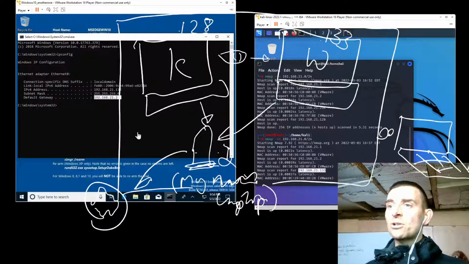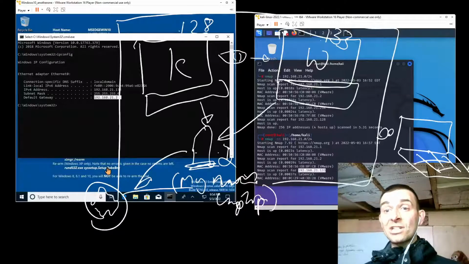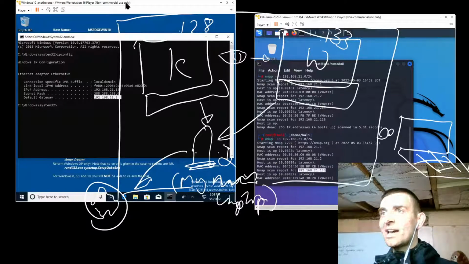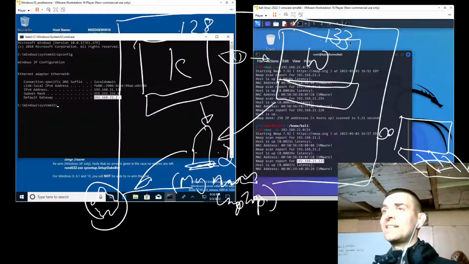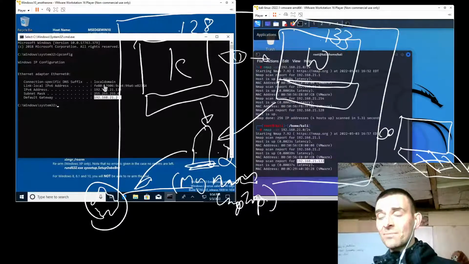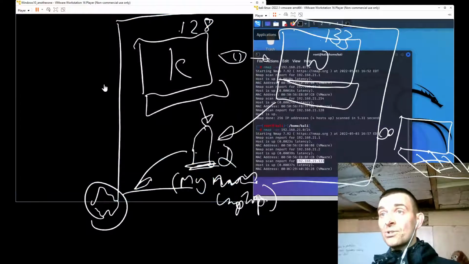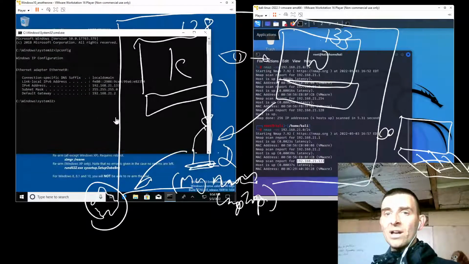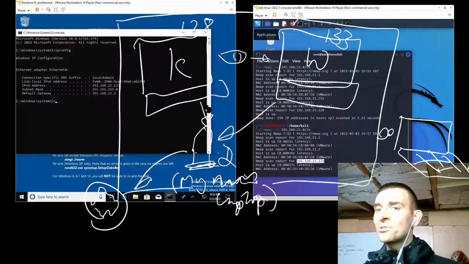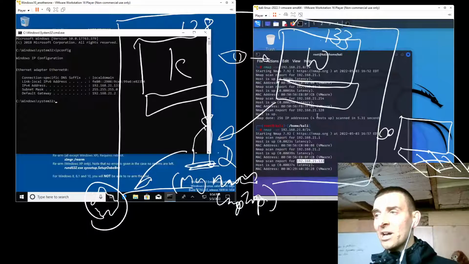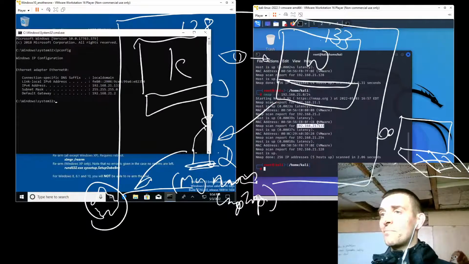So quick recap. How did we get there? We downloaded and installed VMware Player. We downloaded and unzipped Kali Linux and a version of Windows. We opened those files on VMware. No idea why that's flashing around there. We opened and installed those on VMware. And now, having done that, this is now acting like a NAT network.